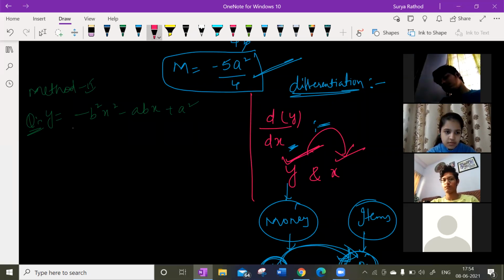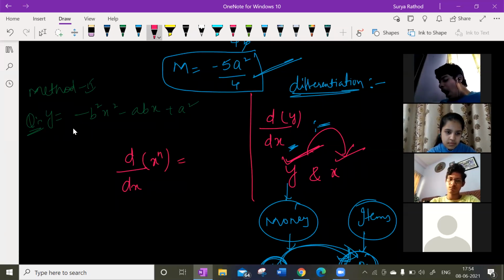So basically, this is what differentiation is, right? What I told you now, what was the formula of differentiation? d by dx of x to the power of n. So what is the formula? Look at this here.